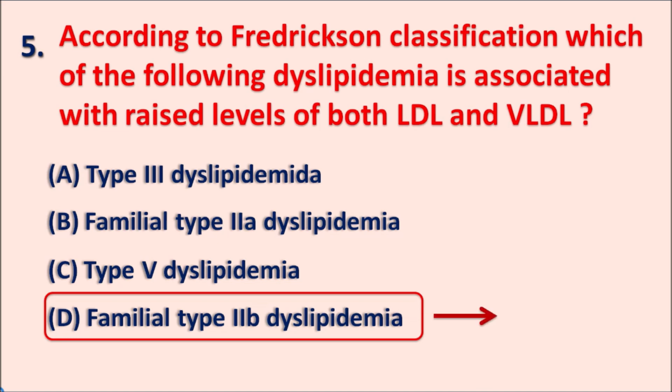This type is associated with increased levels of LDL as well as VLDL, whereas familial type 2A dyslipidemia is associated with increased levels of LDL. These two types, 2A and 2B, carry more risk for atherosclerosis because they are associated with increased levels of LDL.